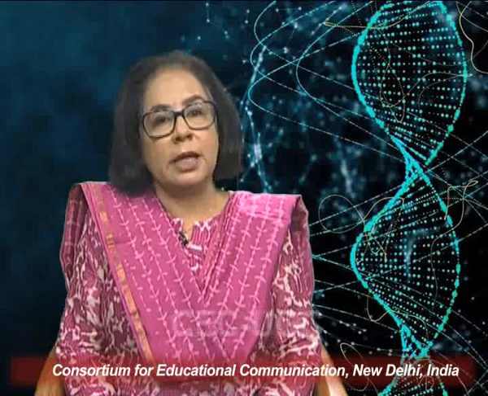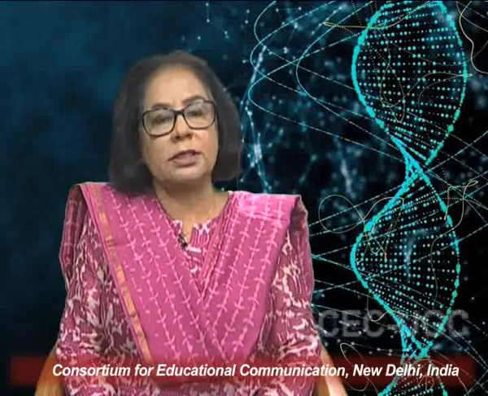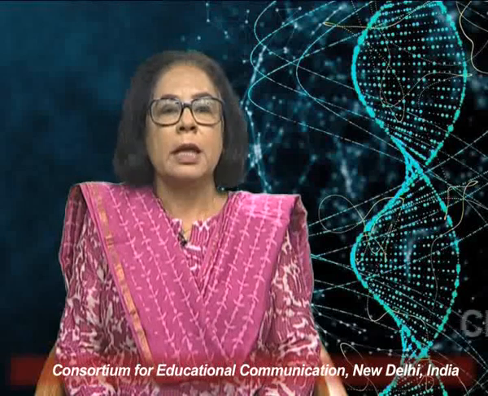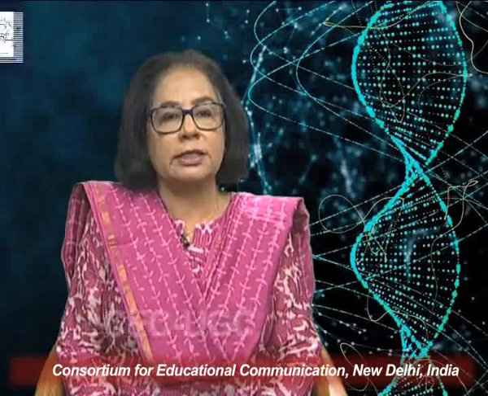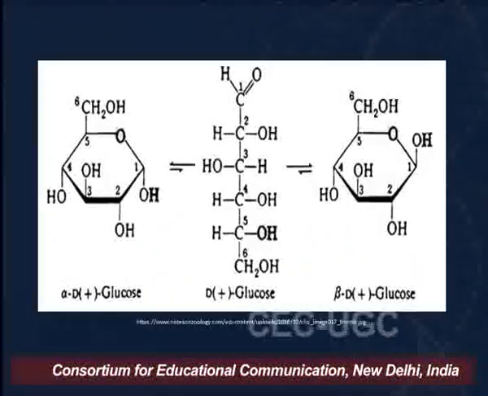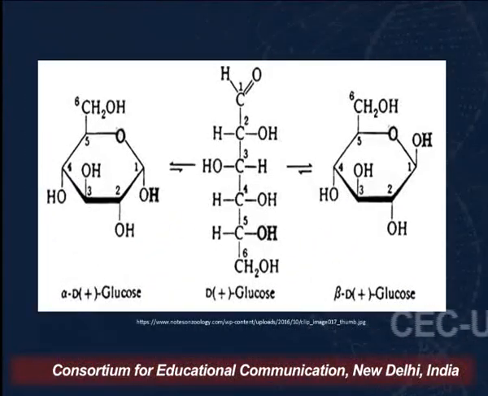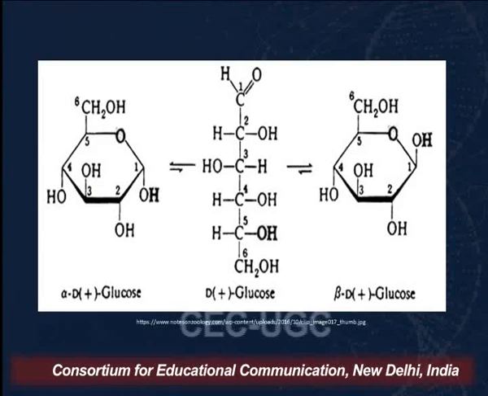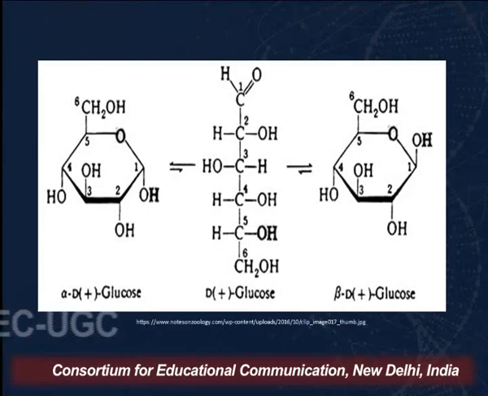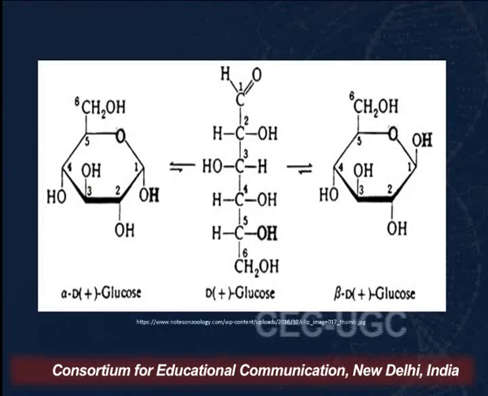The reason is that these three forms exist in equilibrium in the aqueous medium, and as you can see on your screens, I have shown you the three structures of glucose. First one is the alpha D glucose, second is the open chain D glucose, and the third structure is the beta D glucose. These cyclic structures are represented in Haworth projections, which we have discussed in great detail in our previous lectures.